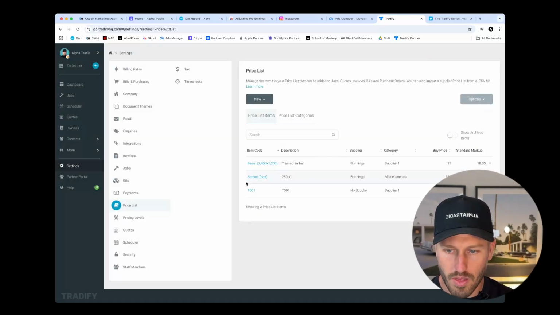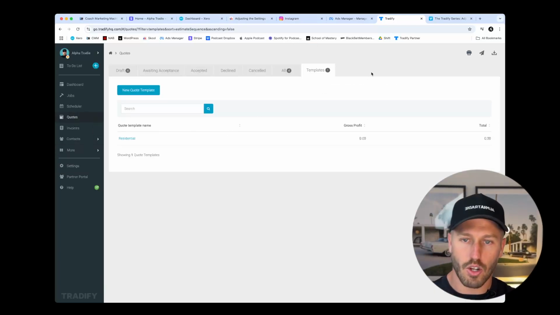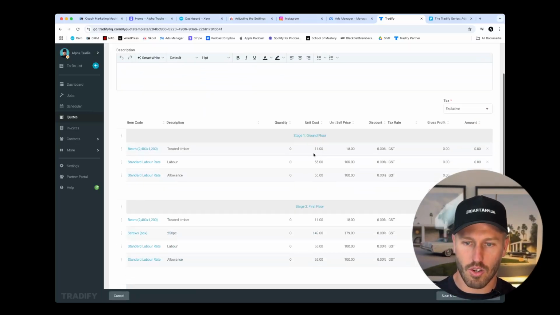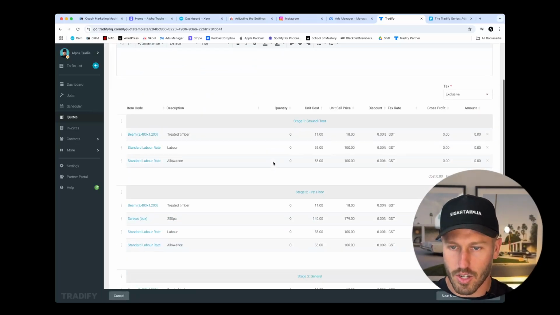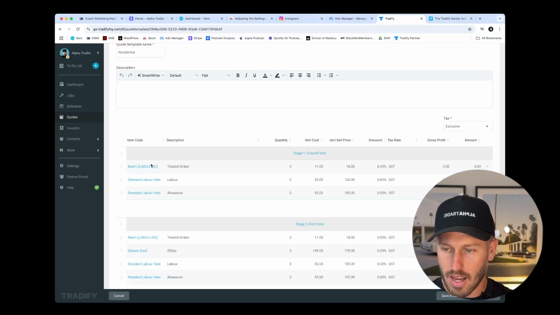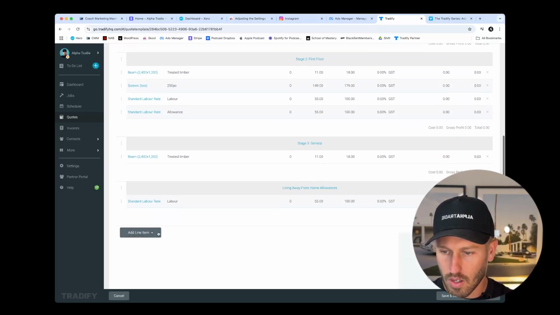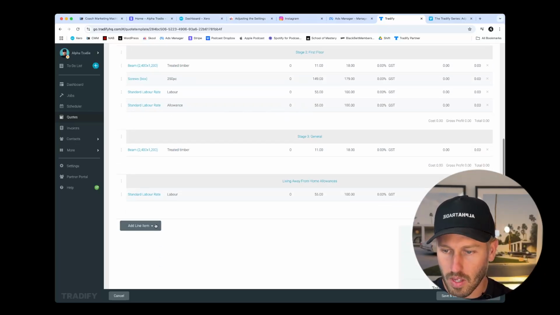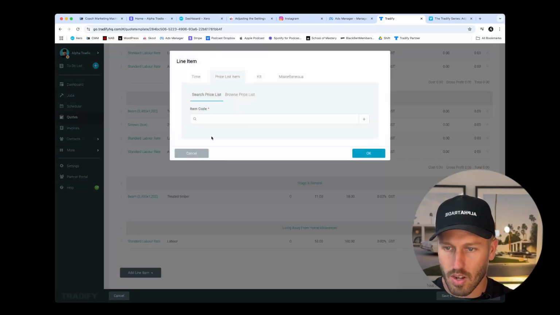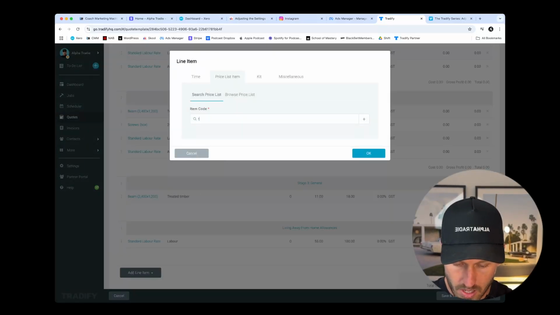Now, with this price item T001, we can go back to our quotes, and I would like you to do this with all of your price list items, all of the items that you use, screw, glue, etc. And now we want to add that price list item to our stage 1 general floor, stage 1 ground floor. We're going to add new price list item. We remember the code, it's T001.